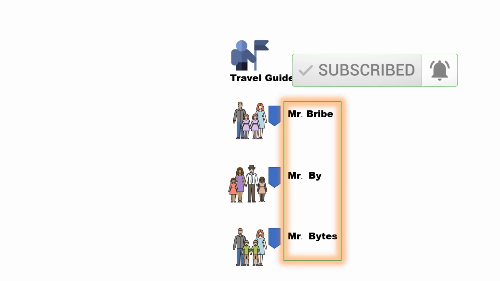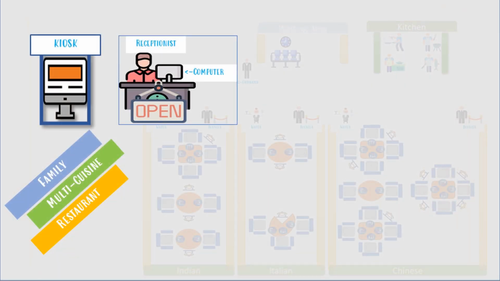Okay, the main responsibility of this travel guide is also, whenever he reaches a new country, he books a restaurant for them to eat. Let's take the example: this particular travel guide is taking these 3 families to India and they are reaching our family multi-cuisine restaurant. So, very similar to the analogy that we discussed in the previous session, the way it works